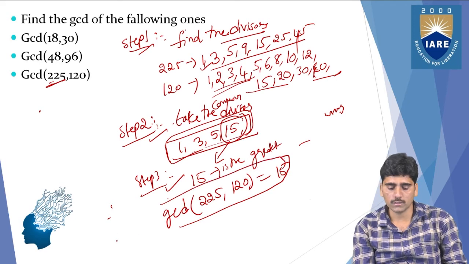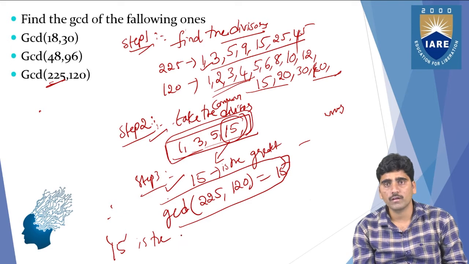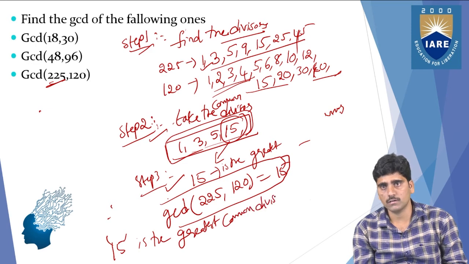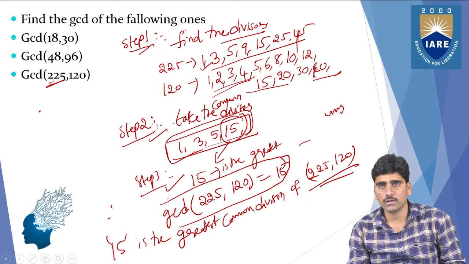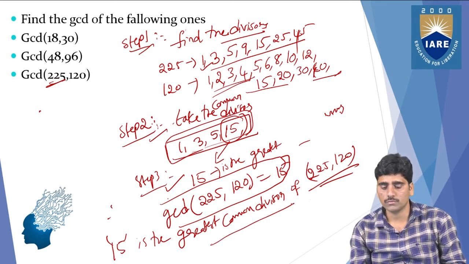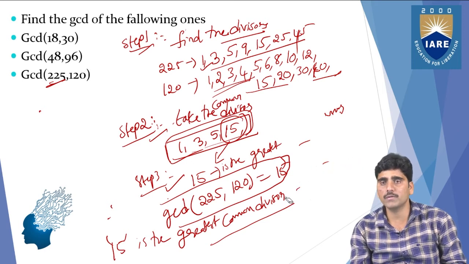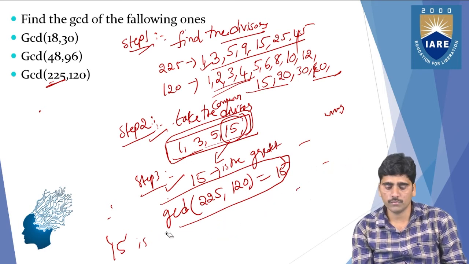Or else you can write like this also. 15 is the greatest common divisor of 225, 120. Right? So like this way you can do the practice also. Find the GCD of any numbers. They can give any numbers. If you want to find out, you can take complex numbers also.